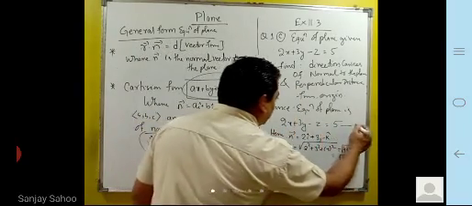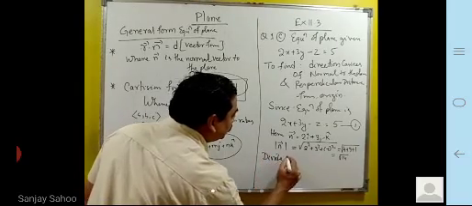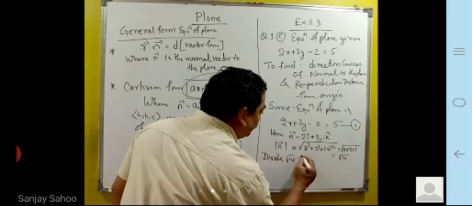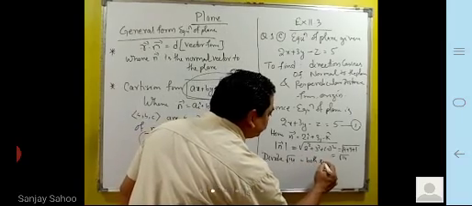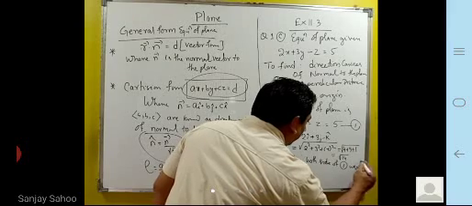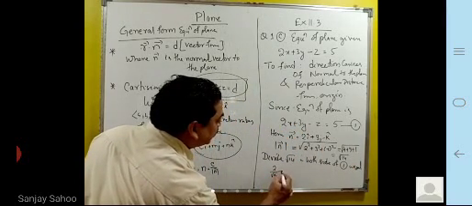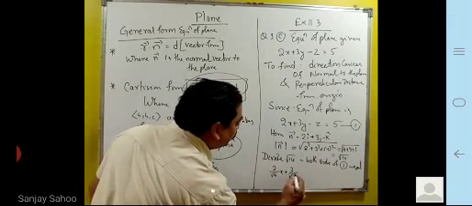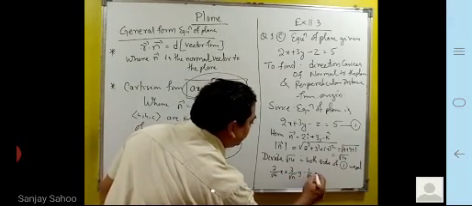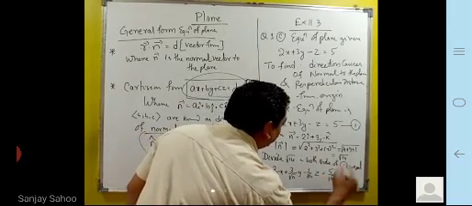Call this equation 1. Divide both sides of 1 by root 14. We get 2 upon root 14 x, plus 3 upon root 14 y, minus 1 by root 14 z, is equal to 5 upon root 14.